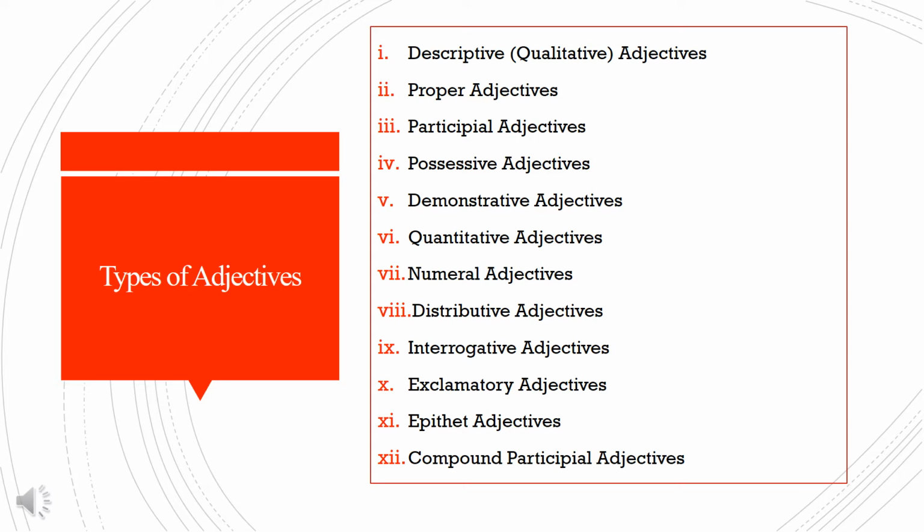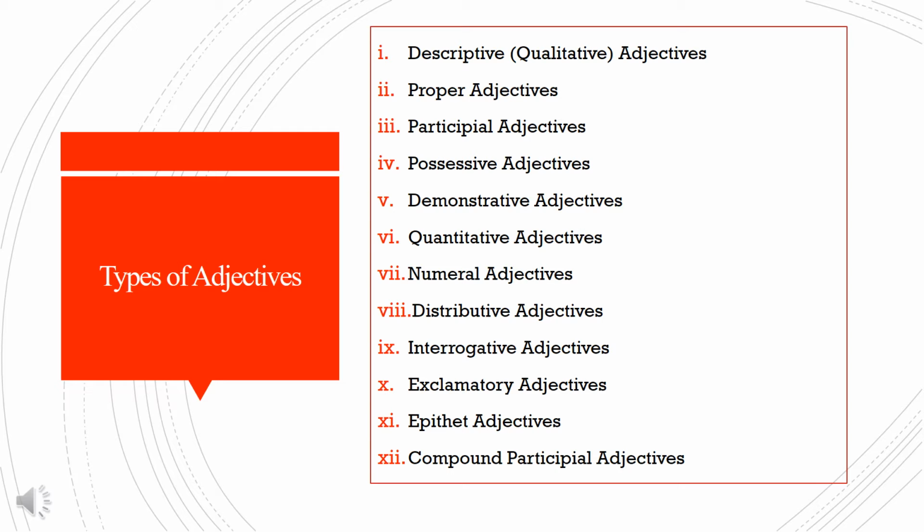Quantitative adjectives. These adjectives suggest the quantity of the noun. Example: he did not have enough strength. Enough is a quantitative adjective which qualifies the noun strength. Numerical adjectives. These adjectives suggest numbers or positions. One apple was sufficient for them. Ram was the first boy in the class. One and first are adjectives qualifying respective nouns.